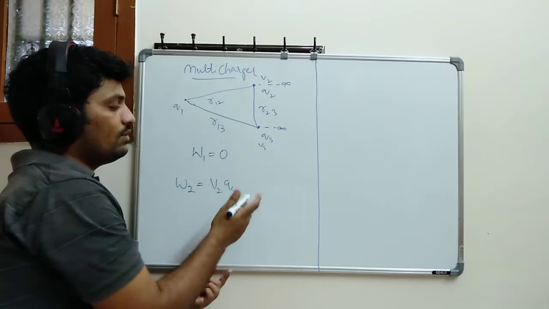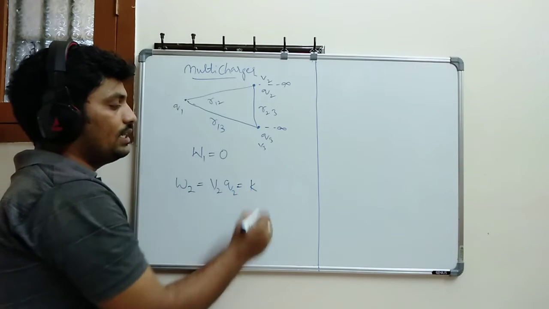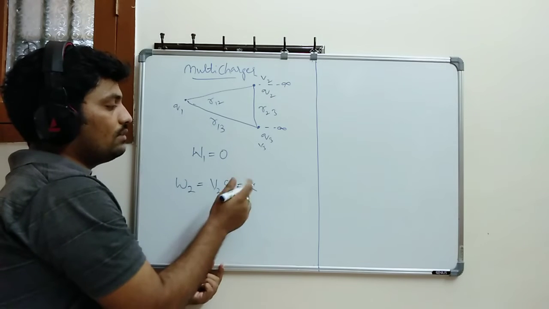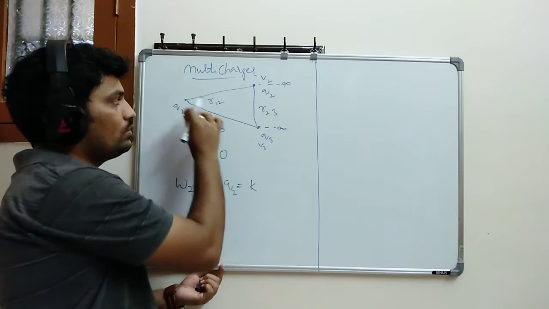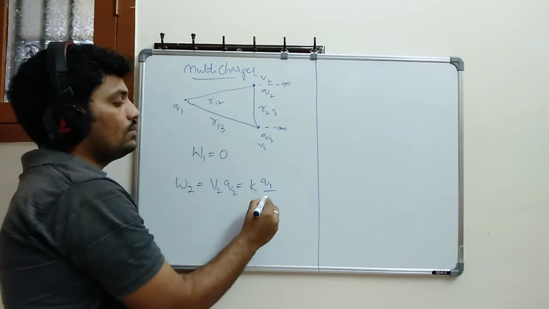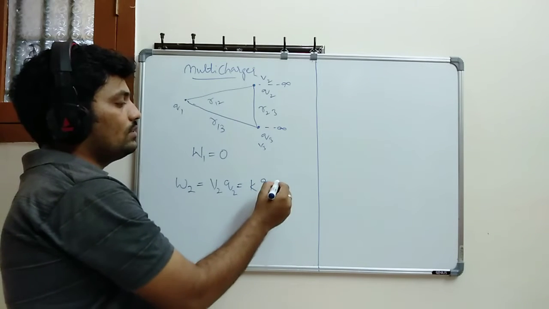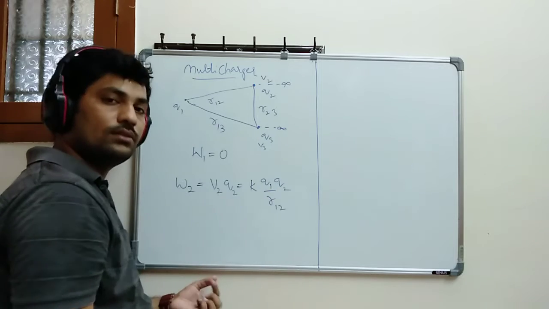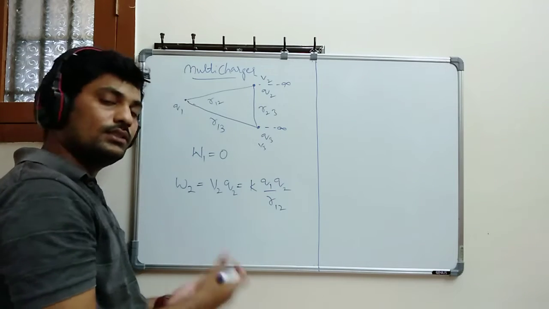So you know the potential formula. What is the potential formula? K into source charge Q1 divided by the distance, from here to here, you know already, R12, and it is already multiplied, so Q1 Q2. Okay, this is how you can write.